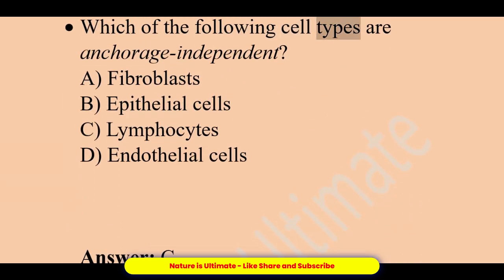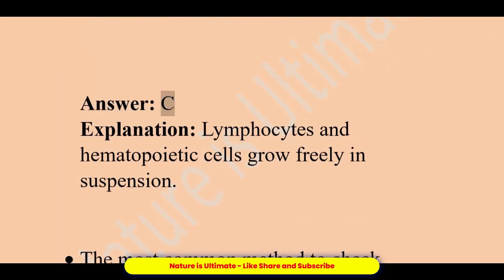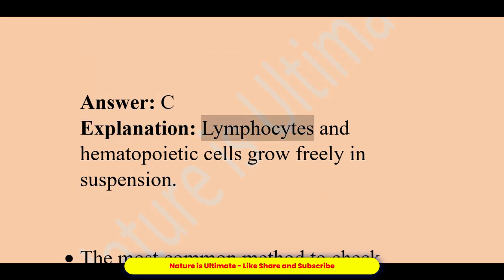Which of the following cell types are anchorage independent? A. Fibroblasts. B. Epithelial cells. C. Lymphocytes. D. Endothelial cells. Answer, C. Explanation: lymphocytes and hematopoietic cells grow freely in suspension.